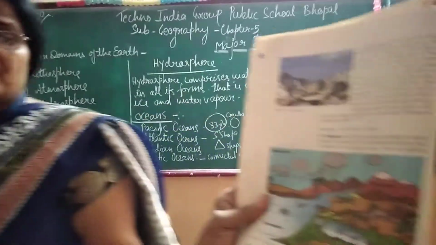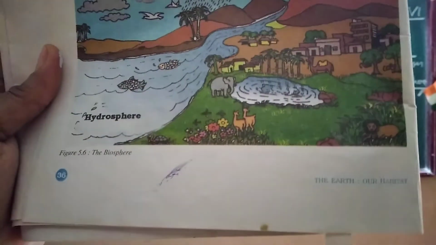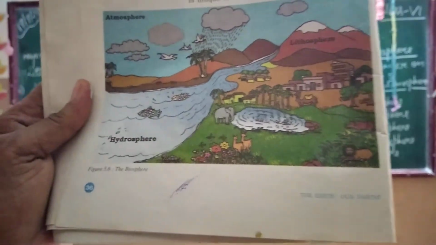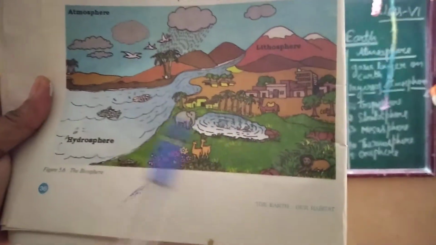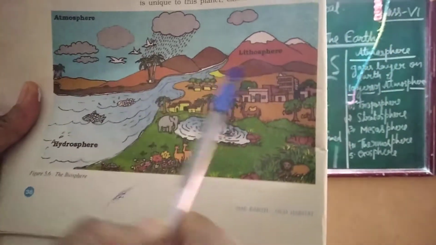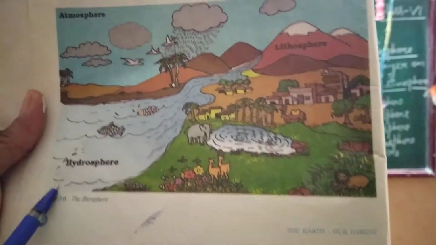Why is it the biosphere? You can see here. What is a biosphere? Here you can see a picture of the biosphere. On the upper part we call it the atmosphere, and this is the water part. This is called the hydrosphere, and here we find all things: land, air, water. This is called the biosphere.